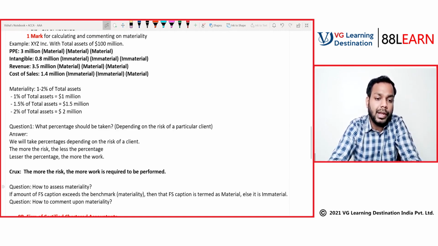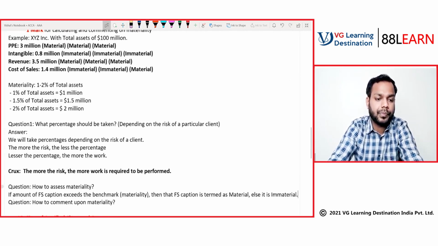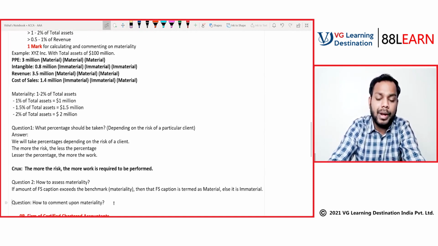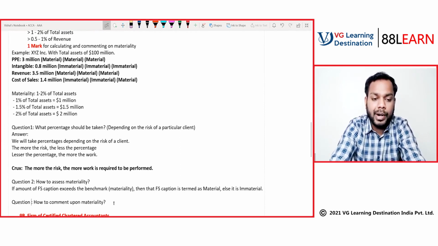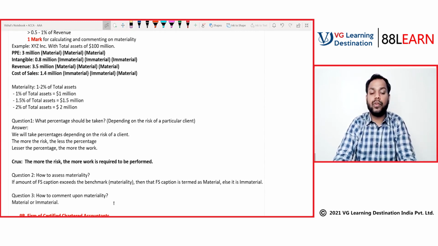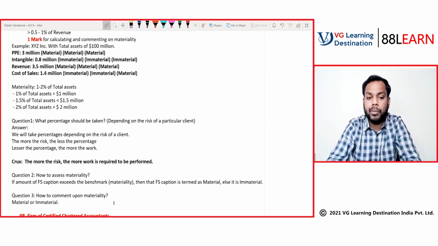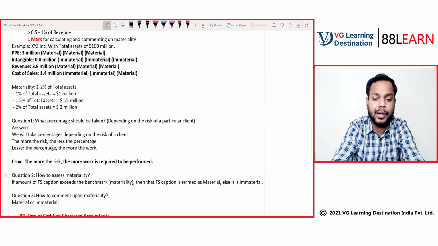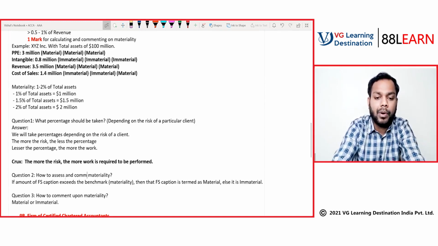Now comes question number 3. How to comment upon materiality. When it comes to commenting, we just have to comment whether it is material or immaterial. That's all we have to comment, right? Question number 2 and question number 3 are linked, so you can write: how to assess and comment upon materiality.